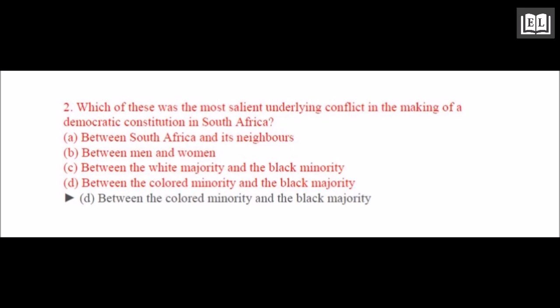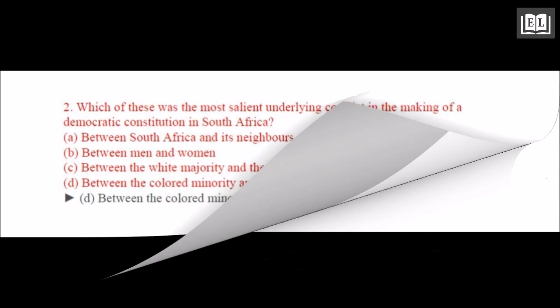2. Which of these was the most silent underlying conflict in making of a democratic constitution in South Africa? A. Between South Africa and its neighbors. B. Between man and woman. C. Between white majority and the black majority. D. Between the colored minority and the black majority. Answer is D. Between the colored minority and the black majority.